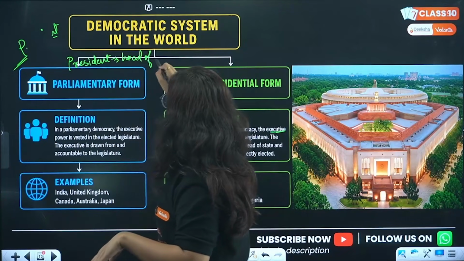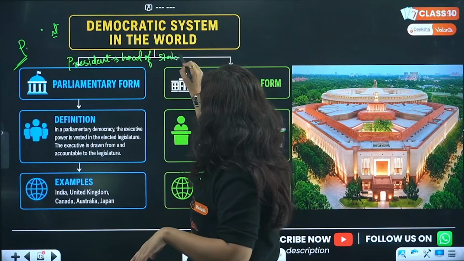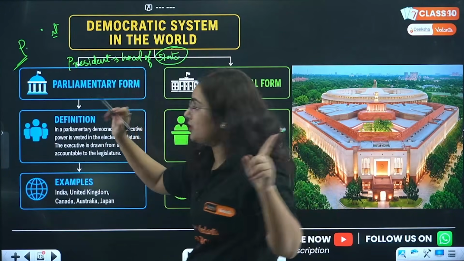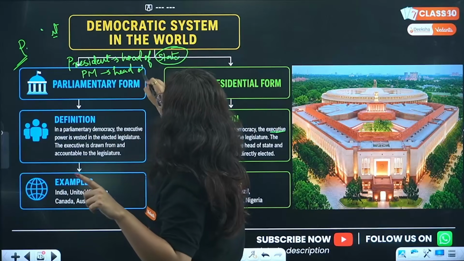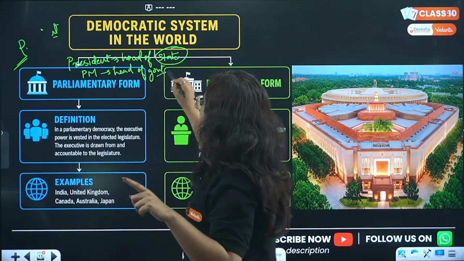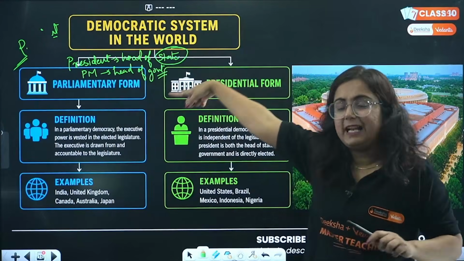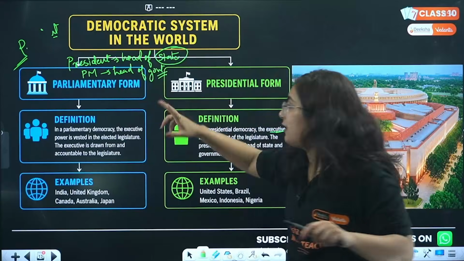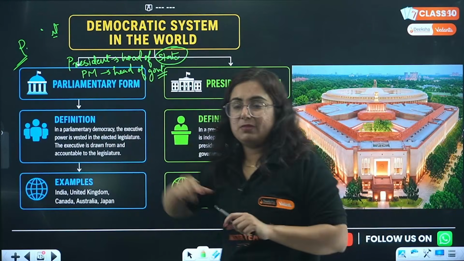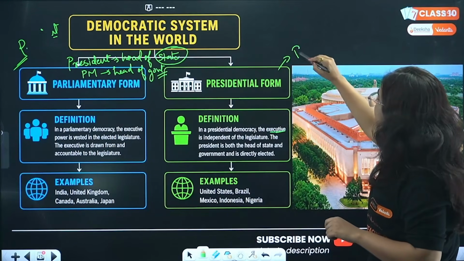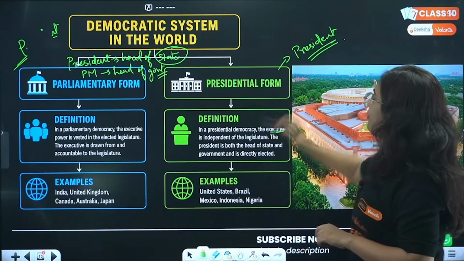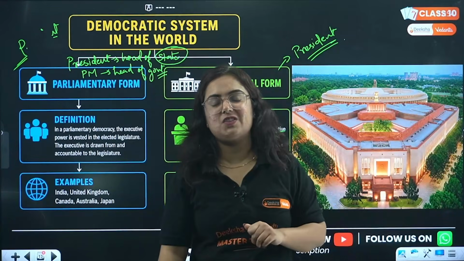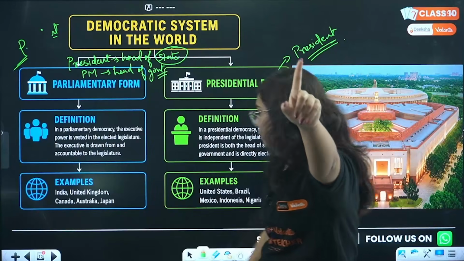Okay, there is a difference. Head of state. In civics, whenever I say state, that's nation. However, Prime Minister is head of government. The head of state and head of government. We have both president plus Prime Minister. Here, they only have president, in the presidential form of government. Get it? Cool.